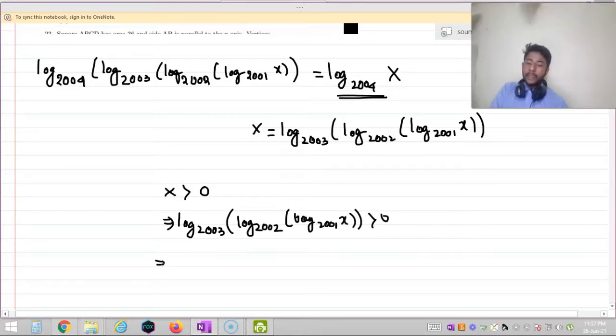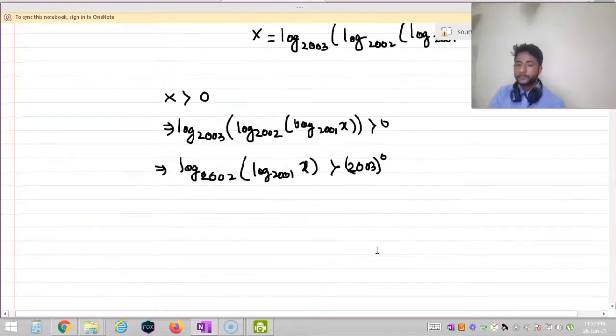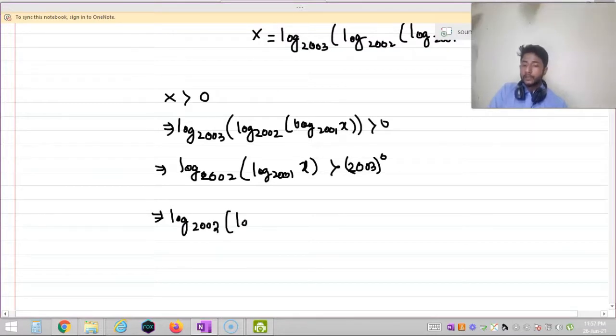Taking antilog on both sides, it will imply log 2002 base log 2001 base x is greater than 2003 power 0, which is equal to 1.